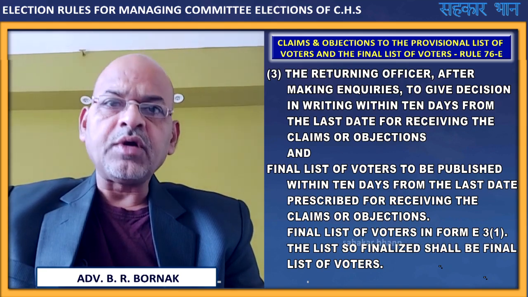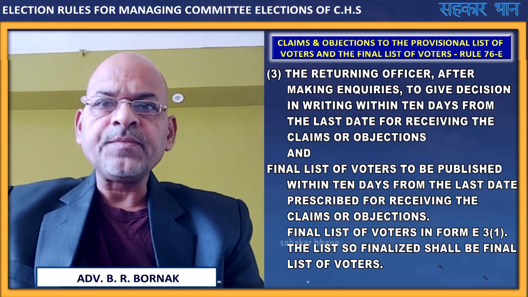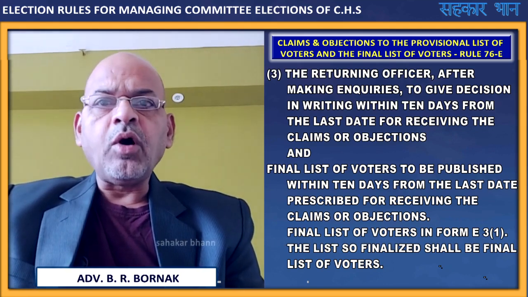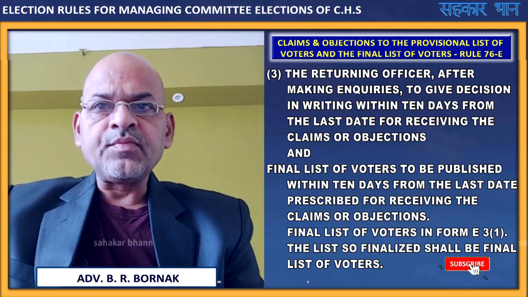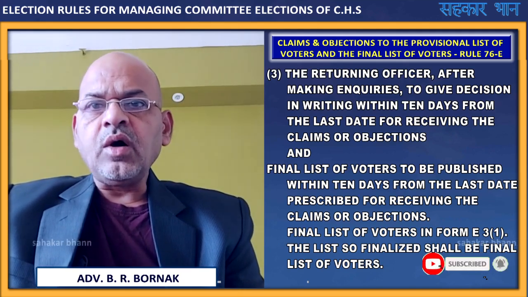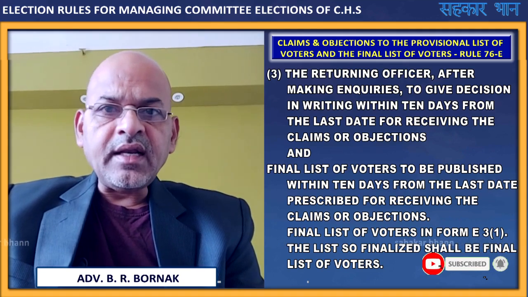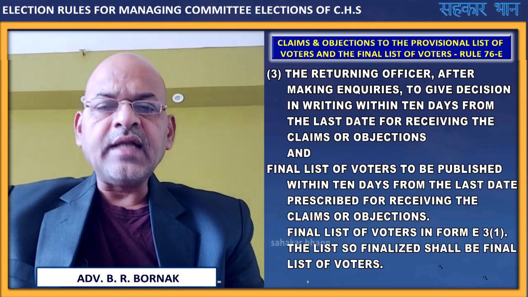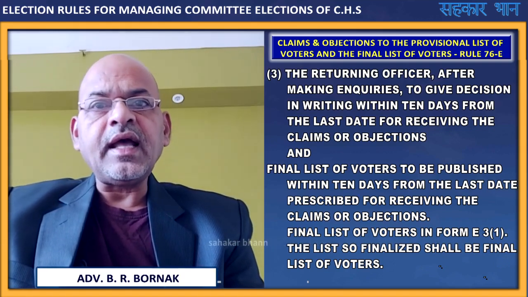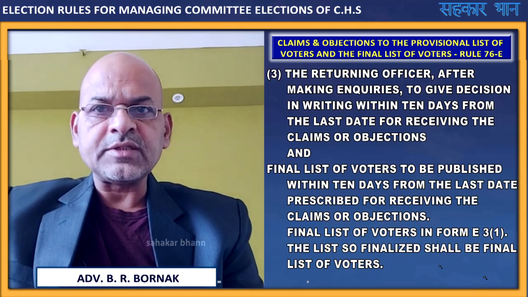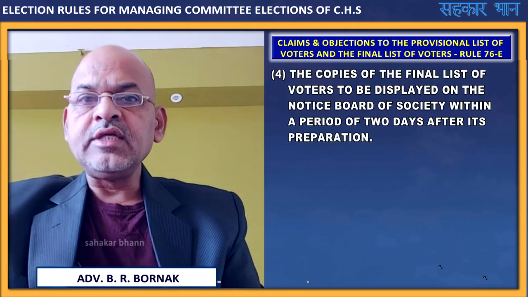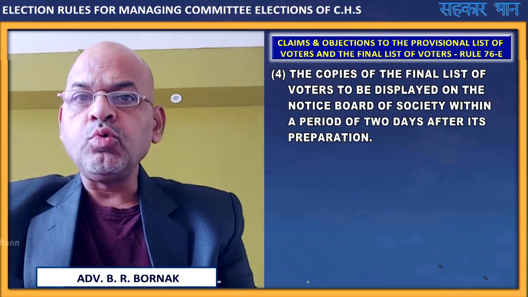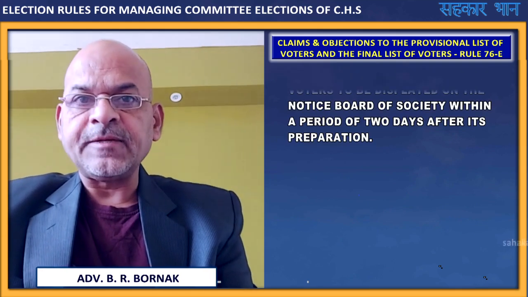This final list of voters is published by the returning officer in Form E3(1). The list so finalized shall be the final list of voters. Once the list is finalized, it is final, and the elections will be conducted as per the final list of voters. A copy of the final list of voters is to be displayed on the notice board of the society within a period of 2 days after its preparation.